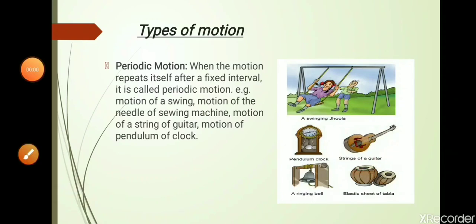And this kind of motion is also repetitive. So the type of motion in which a moving object repeats itself after a fixed interval of time is said to be a periodic motion. For example, as we saw so many examples, motion of a swing, motion of the needle of a sewing machine also, because in that case the needle moves up and down, and it is repeating its movement after a fixed interval of time, so we can say that it is in the periodic motion. So all these images in the particular picture show that these objects are moving in periodic motion.